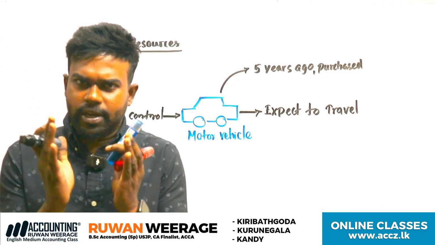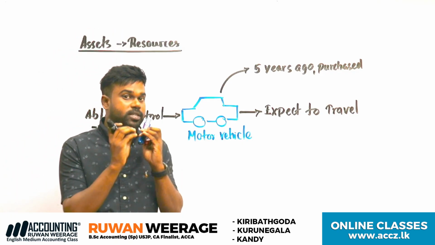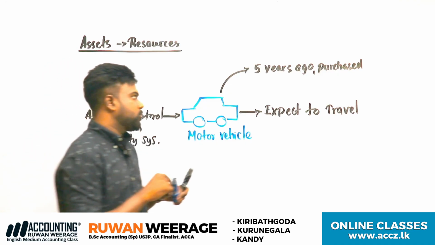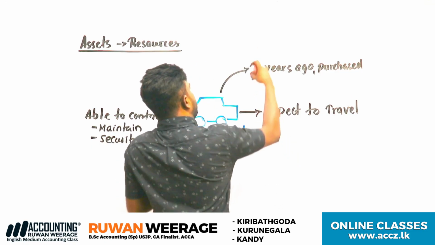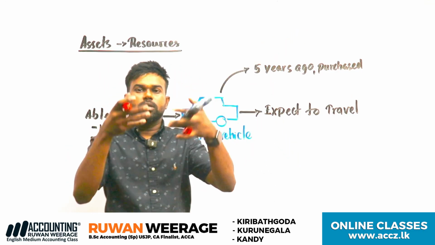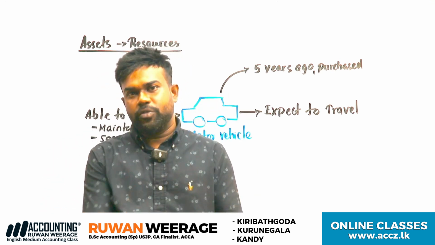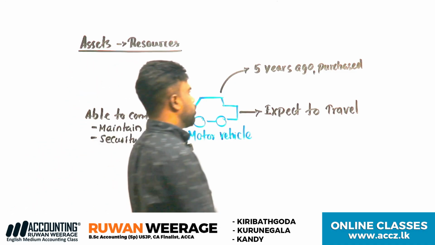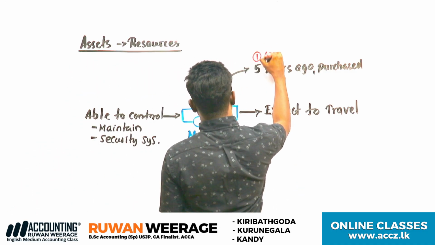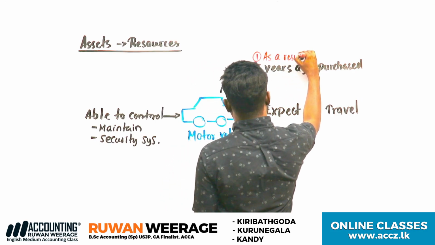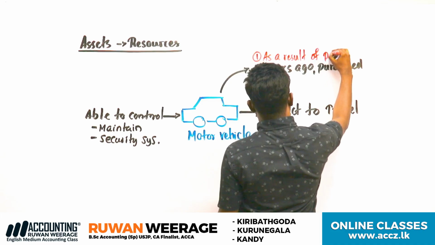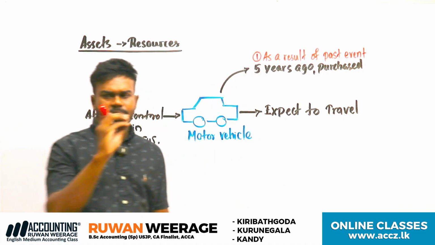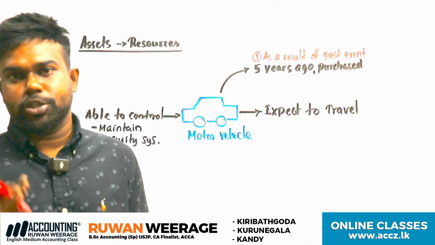So if you want to identify anything as an asset, there are three criteria. On the first one, my vehicle was bought 5 years ago, the building was constructed around two years ago, 50 years ago, 15 years ago, like that. That's why now you have resources. So the first one is as a result of a past event, simply a past transaction.